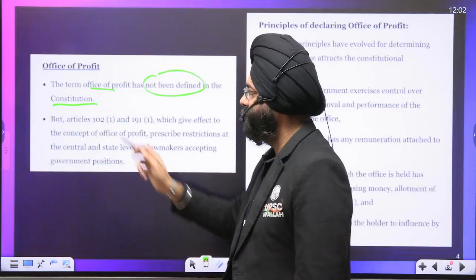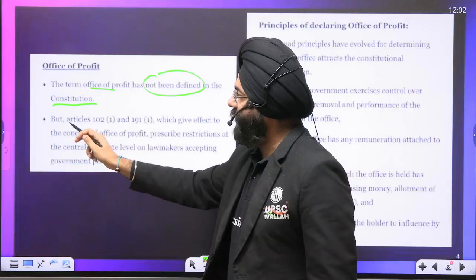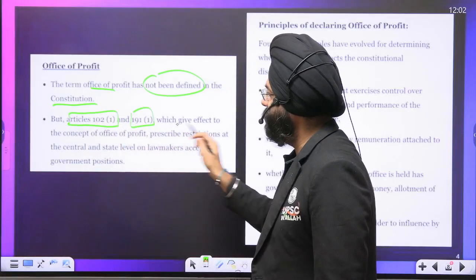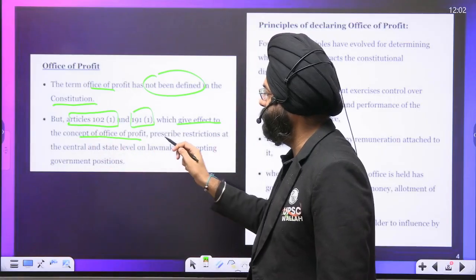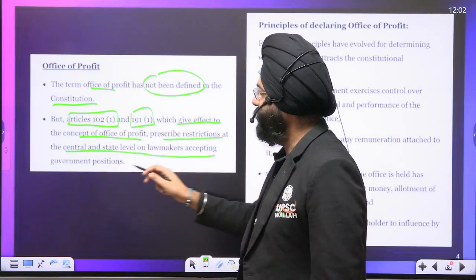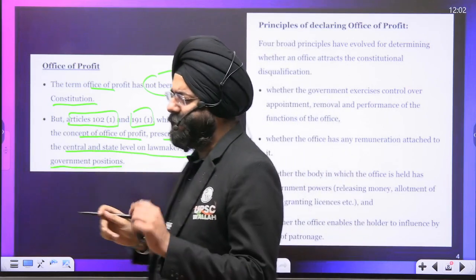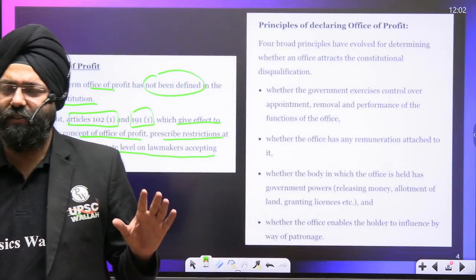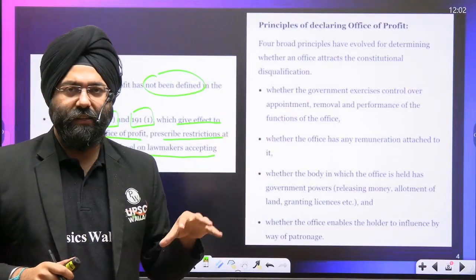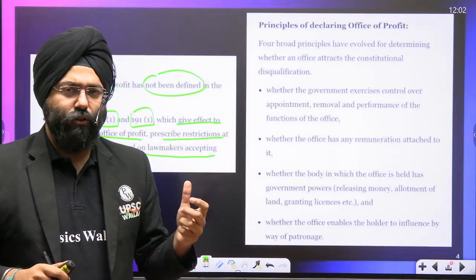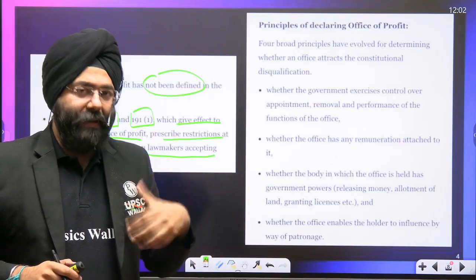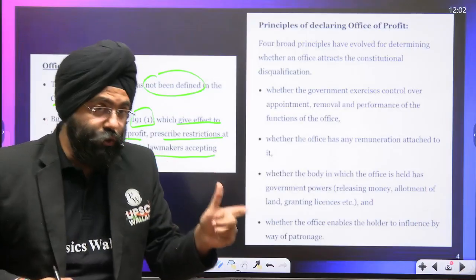But remember, Article 102(1) and 191, which give effect to the concept of office of profit, prescribe restrictions on central and state level on lawmakers accepting government positions. So they are just stating that they should not be holding an office of profit, as a member of parliament and member of legislative assemblies, or for that matter, MLCs also. But the constitution does not define it.